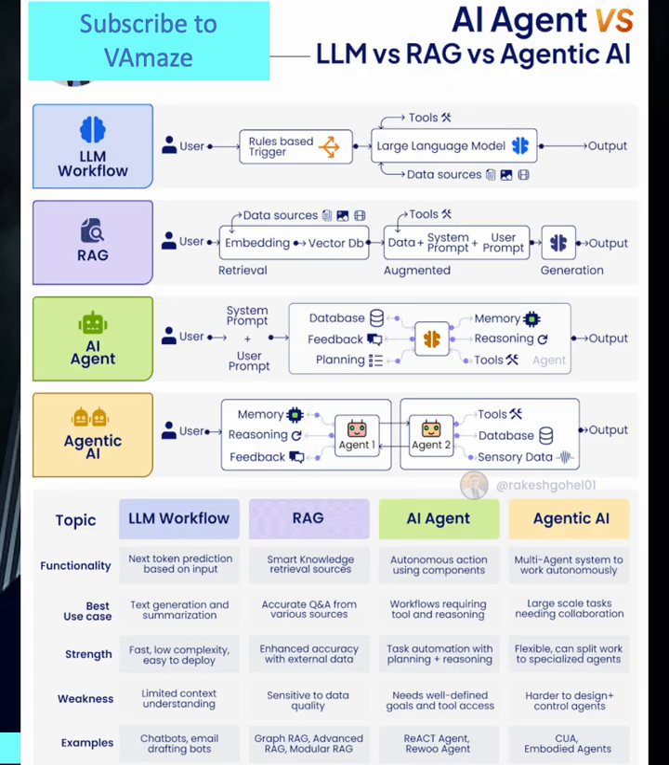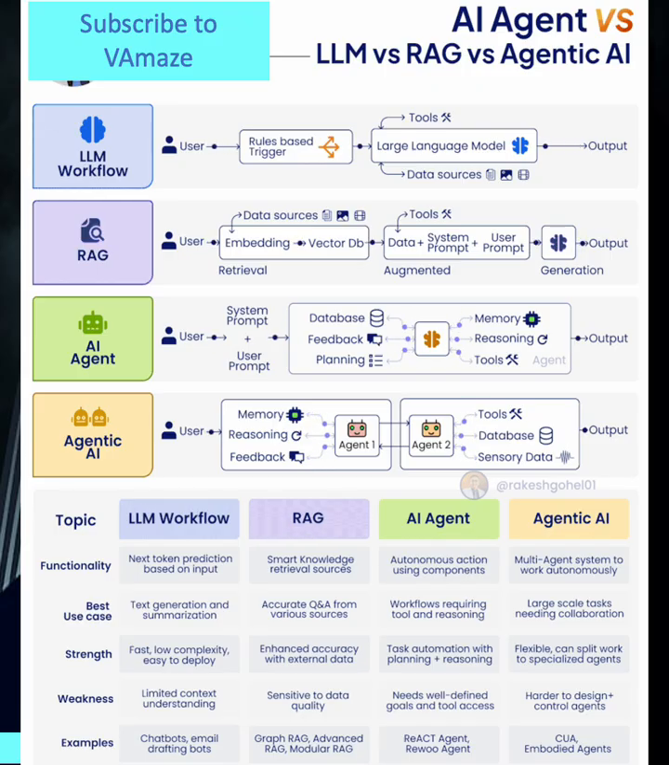Start with LLMs for simple, fast text generation, upgrade to RAG when you need current and accurate information, implement AI agents for autonomous task execution, and deploy agentic AI for complex collaborative problem solving. The key insight is that these aren't competing technologies, they're complementary tools in an increasingly sophisticated AI toolkit.